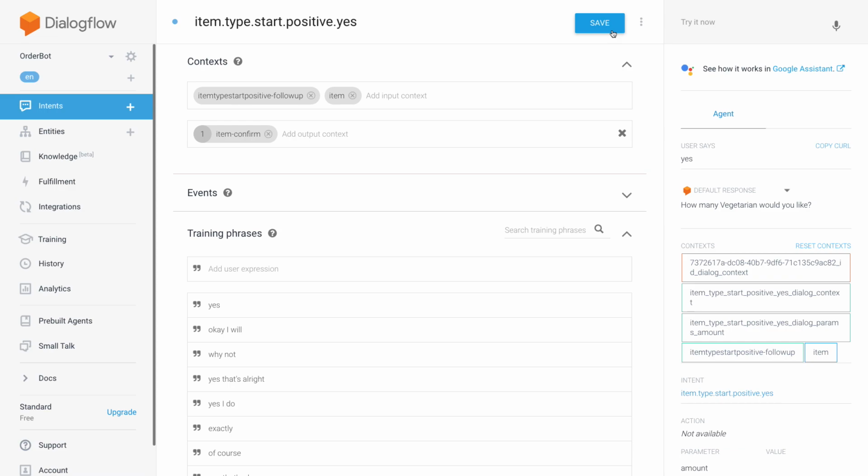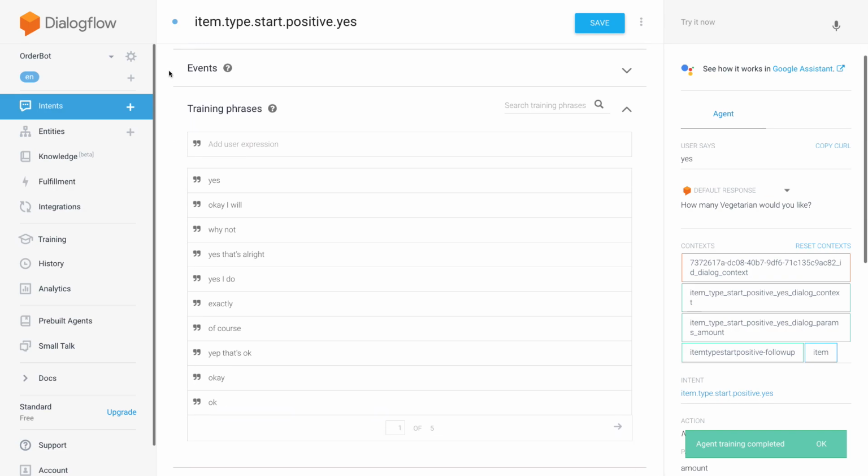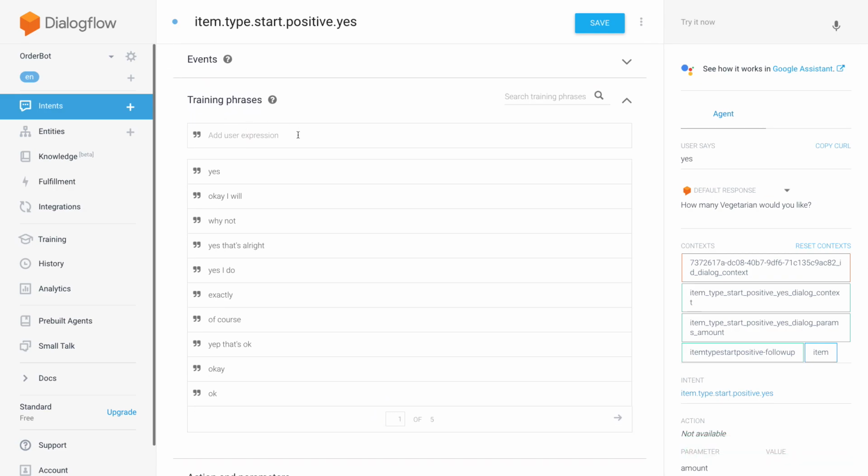So item confirm, I think that is all good. And this is the input context that was created automatically because I created a follow-up intent. So that's the format that Dialogflow creates automatically whenever you create a follow-up intent.